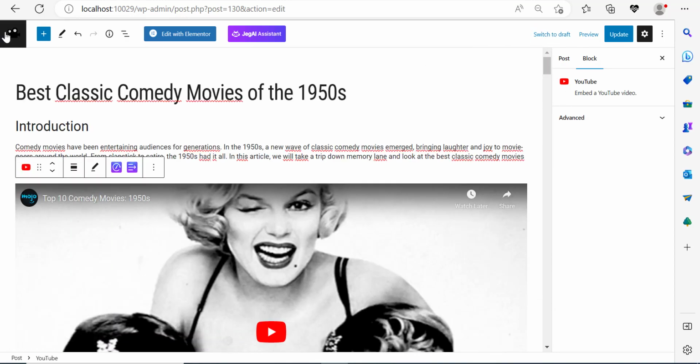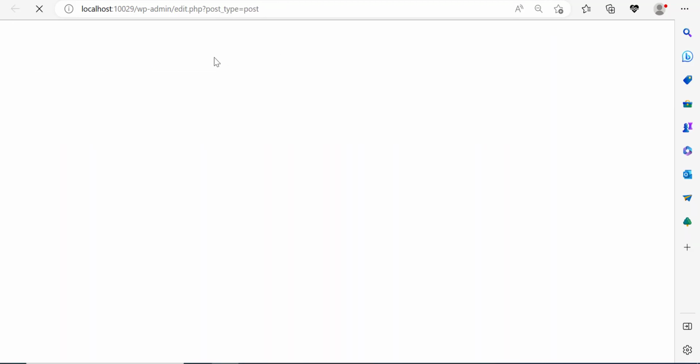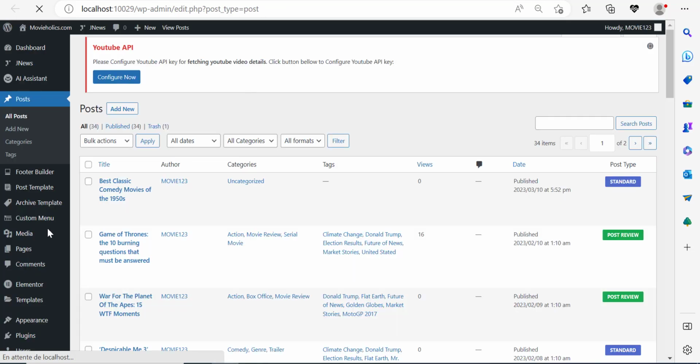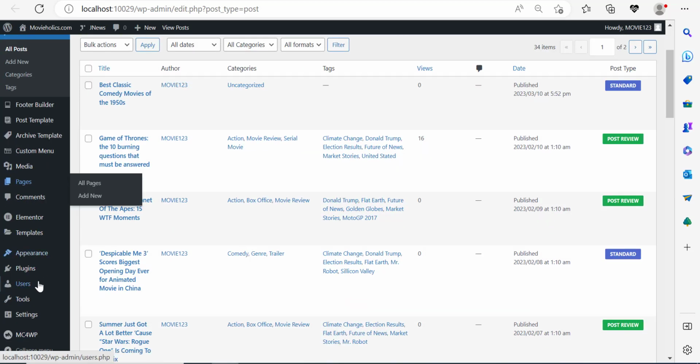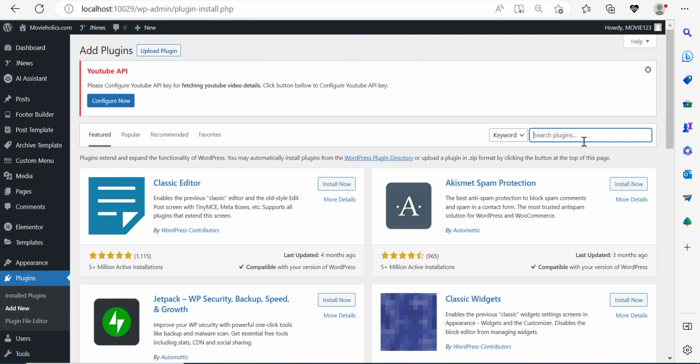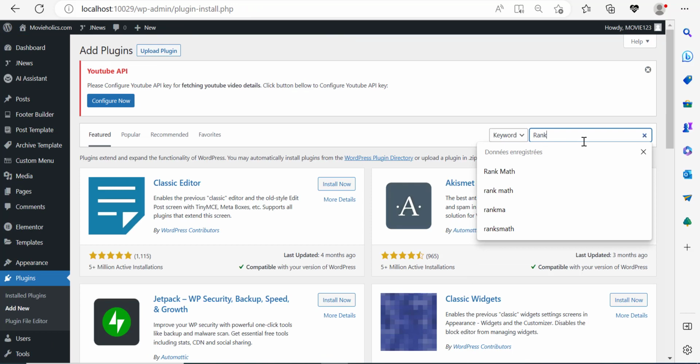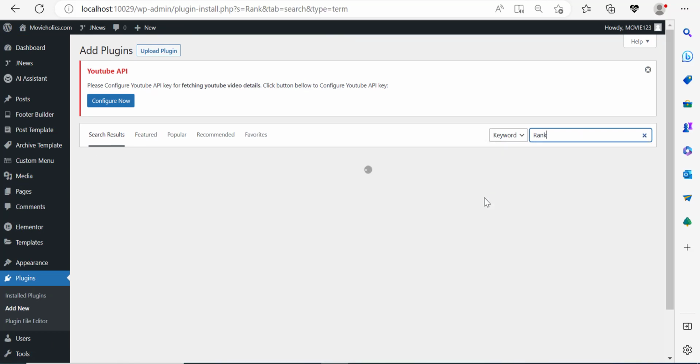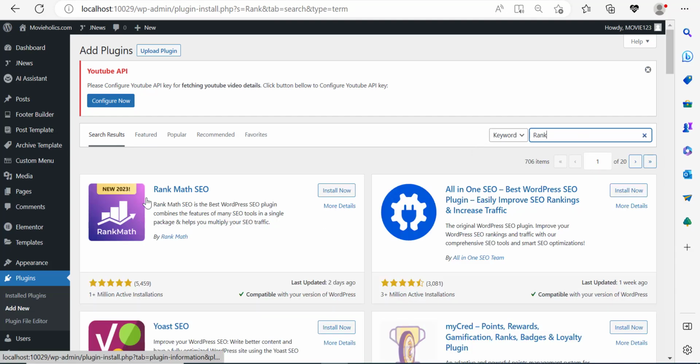So now what I'm going to do, I'm going to open a new dashboard in a new tab. And I want you to install this plugin known as Rankmath, which will help us optimize the blog post for SEO. So go to plugins, click on add new, and let's search for Rankmath. So this plugin that we're searching for is called Rankmath. Just search for rank. If we don't find it, we might just as well add the keyword math in there. But here, just with the keyword rank, you can see that we found it.